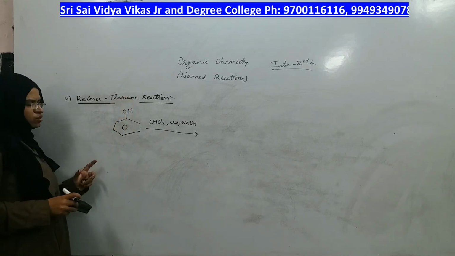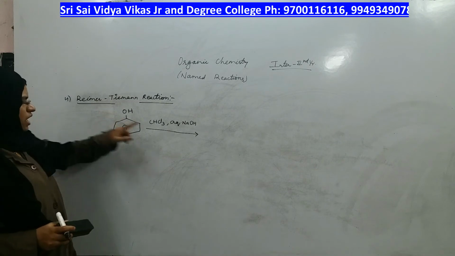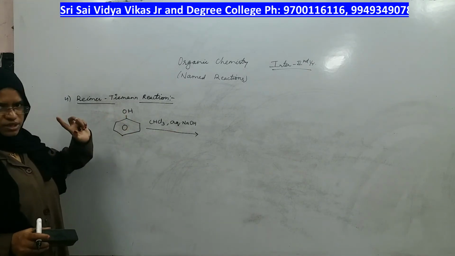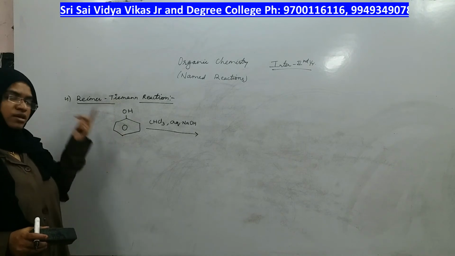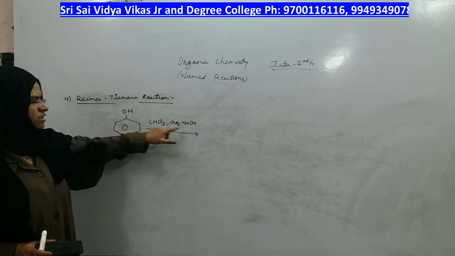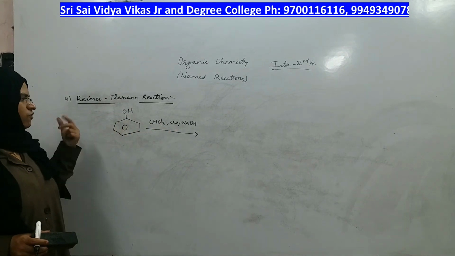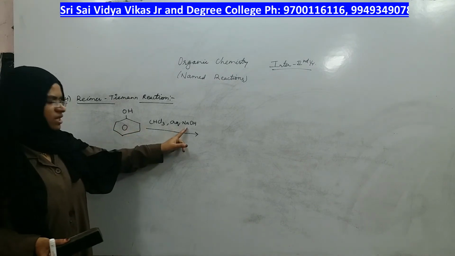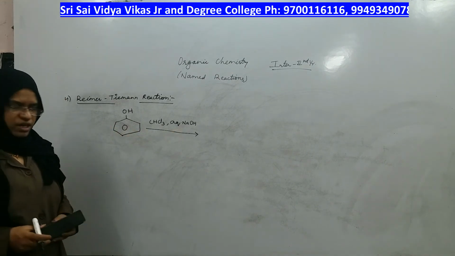Writing O minus Na plus is the same as writing phenol with NaOH. But whatever it is, phenol cannot react. If I take NaOH, then only it reacts very well.